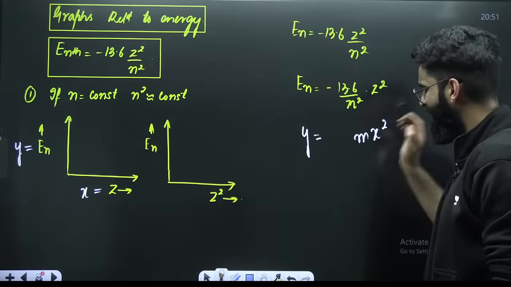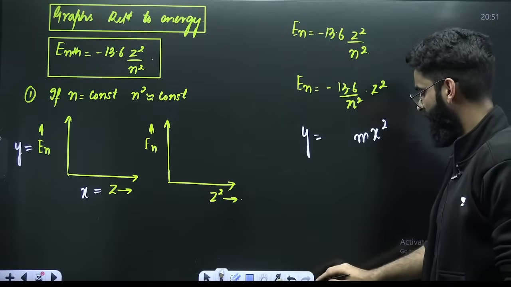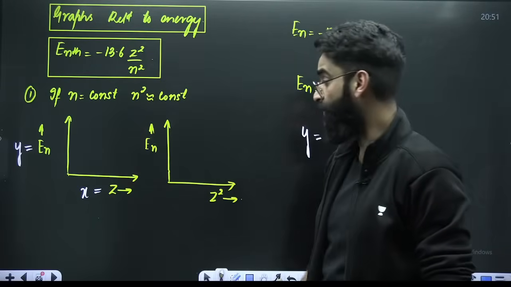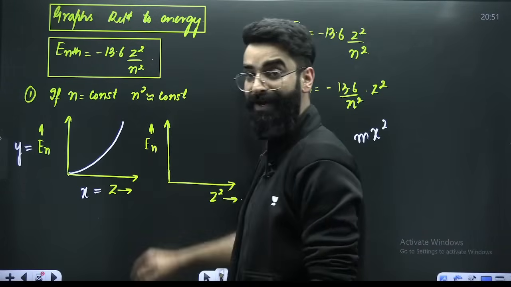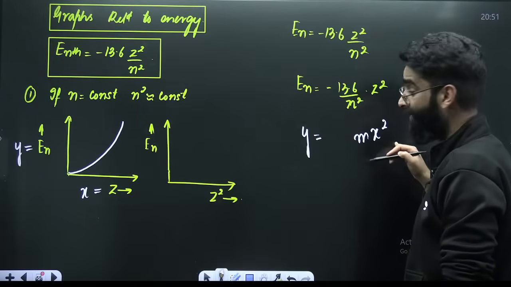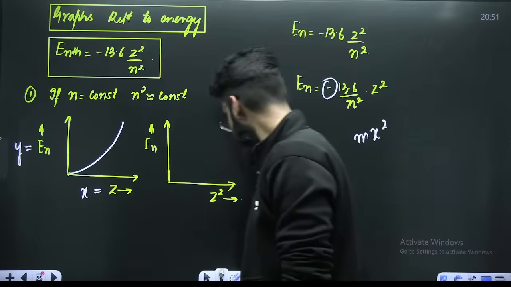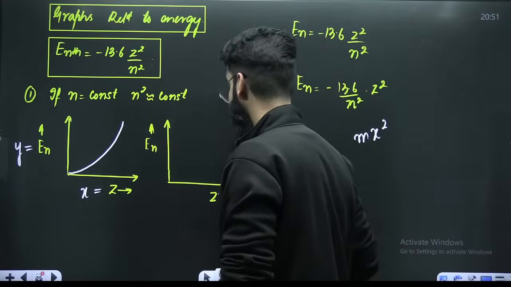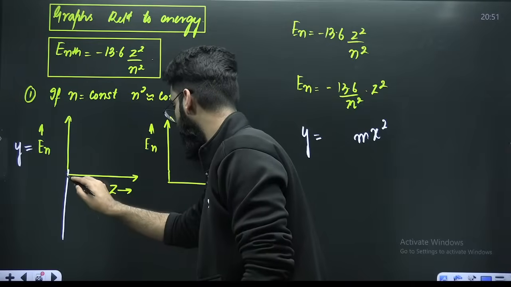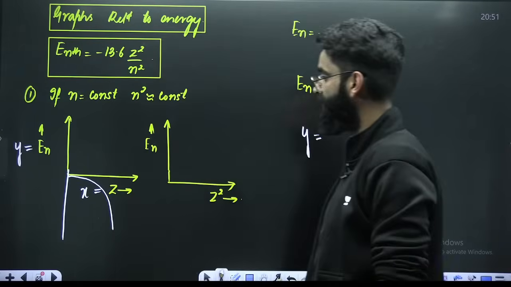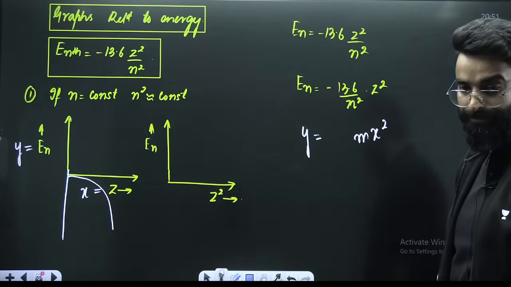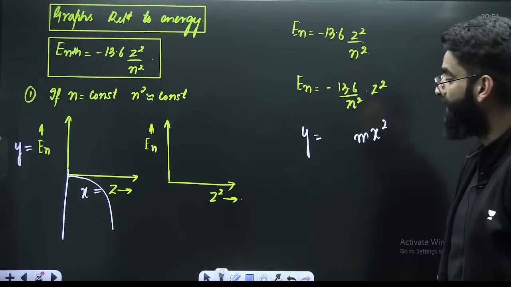Right? So y is equal to kx square, or y is equal to mx square. It has to be a parabola opening upwards, because the y is equal to kx square format is there. But there's a minus sign here. Minus sign means just remove it and take the reflection along this side. The graph will be like this. Is this clear? Because there's a minus sign in the beginning.